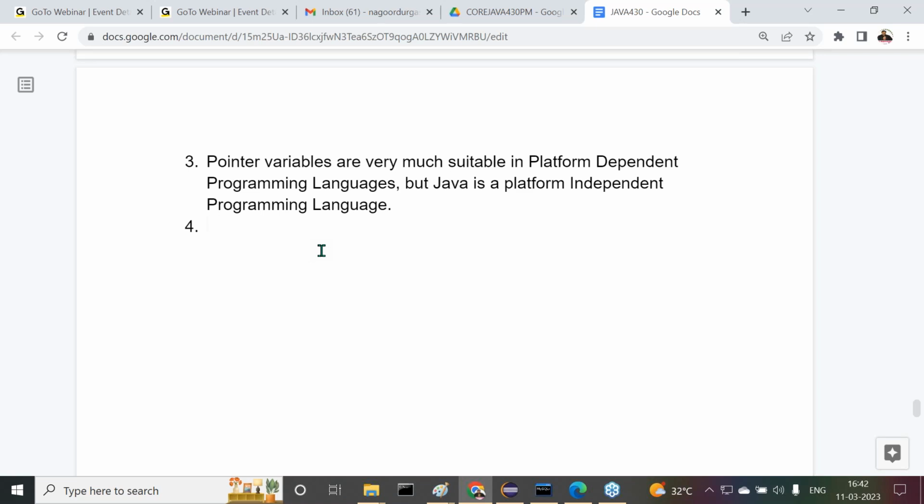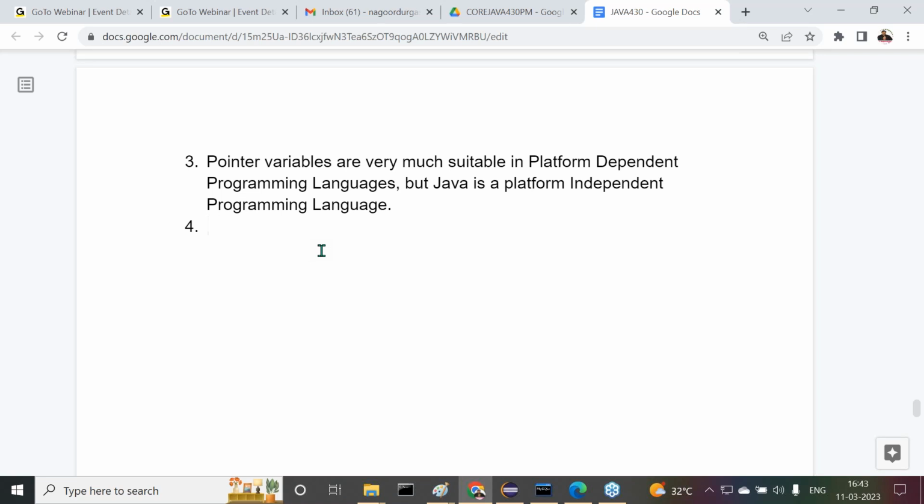Those who are already aware of the C programming language, tell me: out of all the concepts in C programming language, which topic is very difficult for us? We are talking about pointers. That's why you're saying pointers as the answer, no? Which feature of the C programming language is the toughest? Definitely, the majority of people are going to say pointers are somewhat difficult.